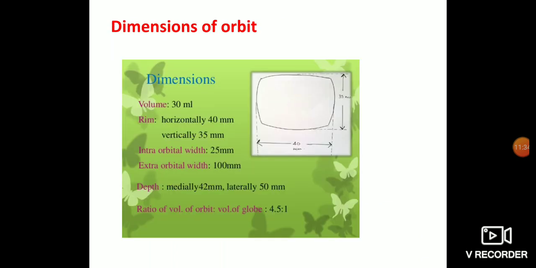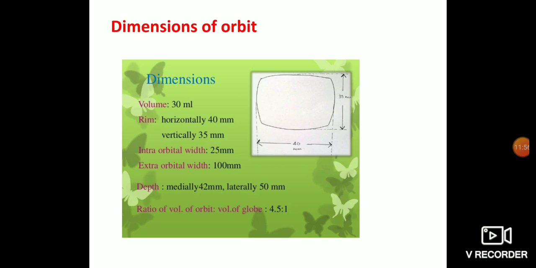Okay, if you see the dimensions of the orbit, volume is 30 ml. Orbital rim, horizontally it is 40 millimeter, vertically orbital rim is 35 millimeter. Intraorbital width is different at the rim and in the orbit. Width is maximum at the rim.